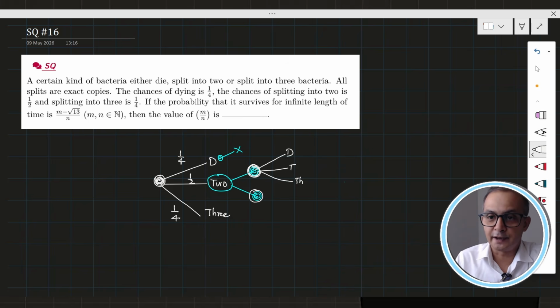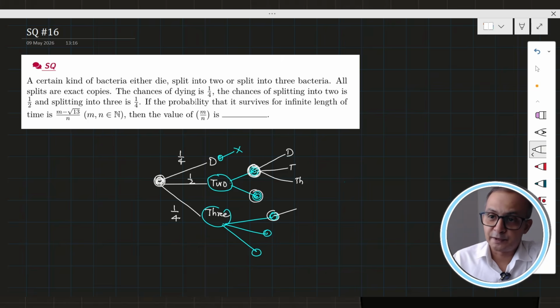Similarly, if it splits into 3, then at this stage there are 3 copies of the same bacterium, and each copy again has 3 choices: it can die, split into 2, or split into 3.